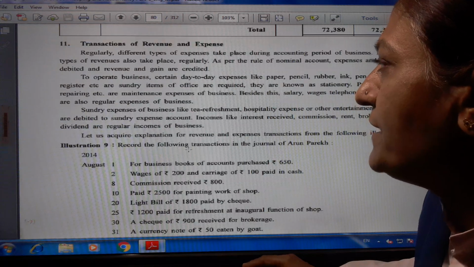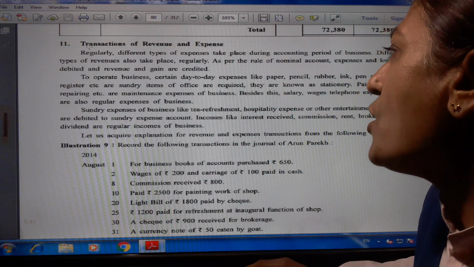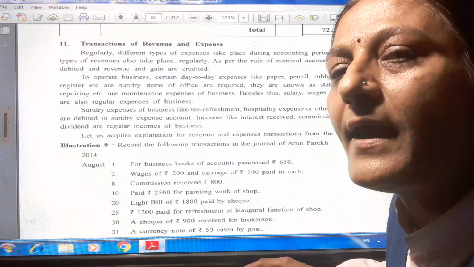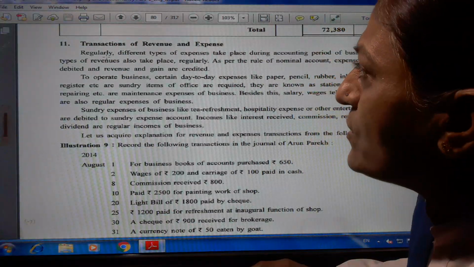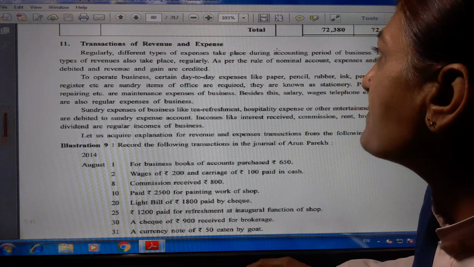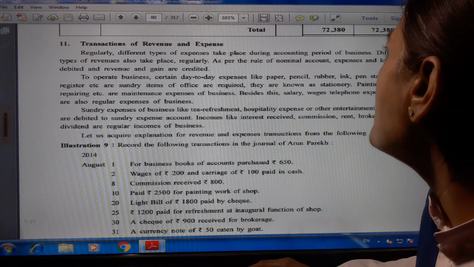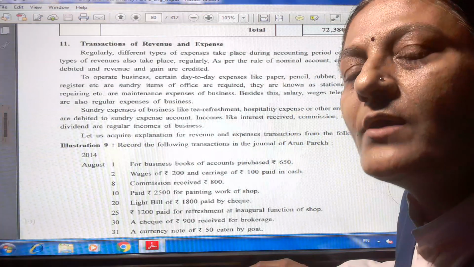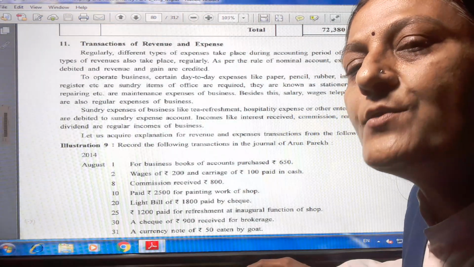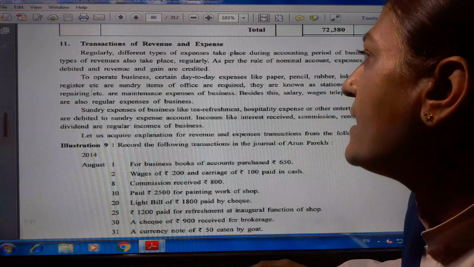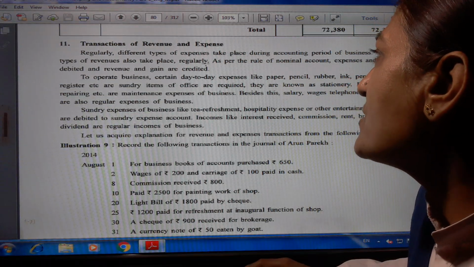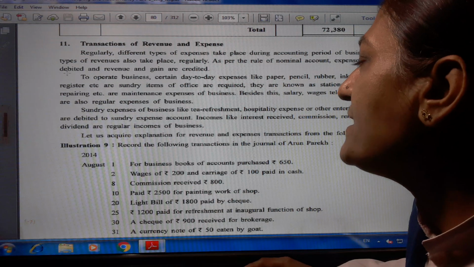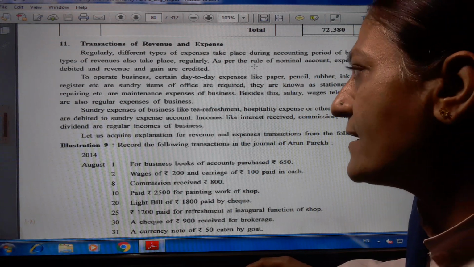Next, point 11, transactions of revenue and expense. Revenue means income, and expense. Regularly different types of expenses take place during the accounting period of a business. In a business, some expenses and some incomes are regularly there. Types of revenue also take place regularly. As per the rule of a nominal account, expense and loss are debited and revenue and gain are credited.